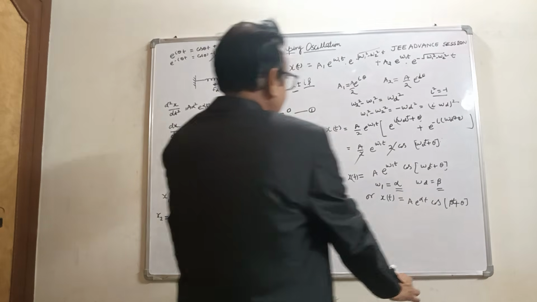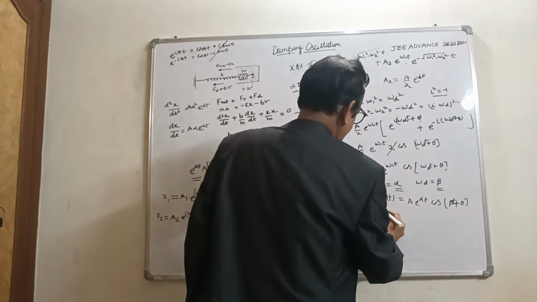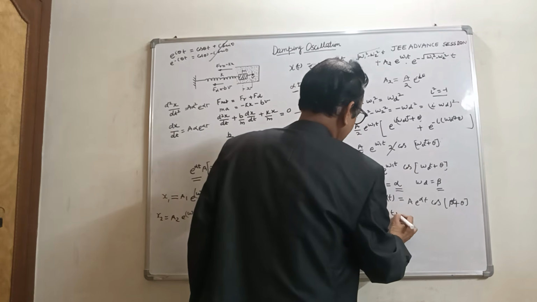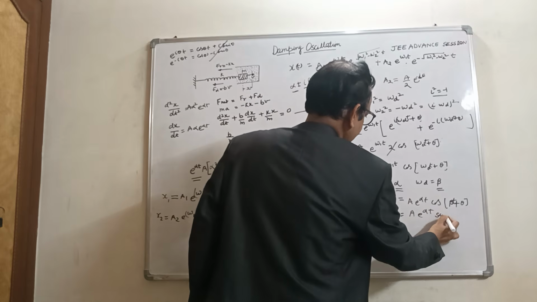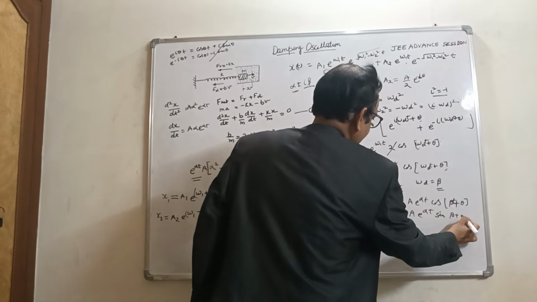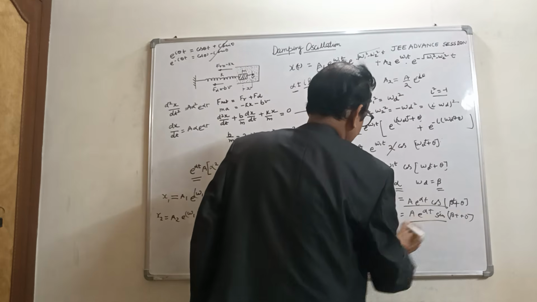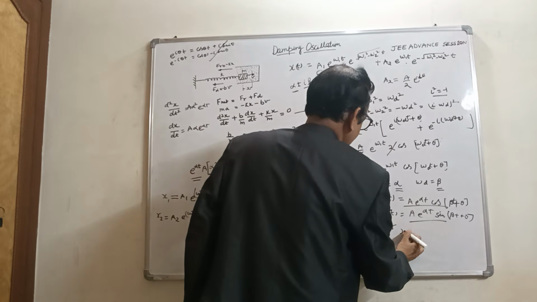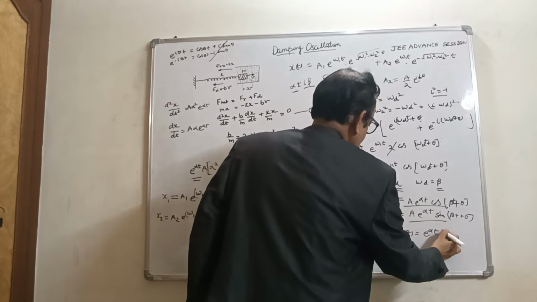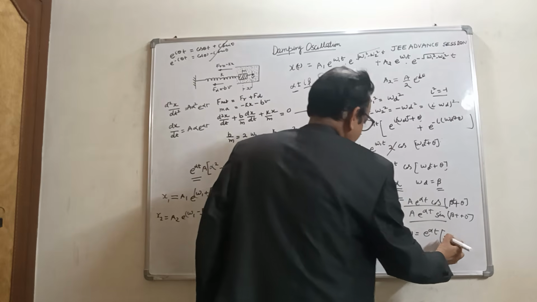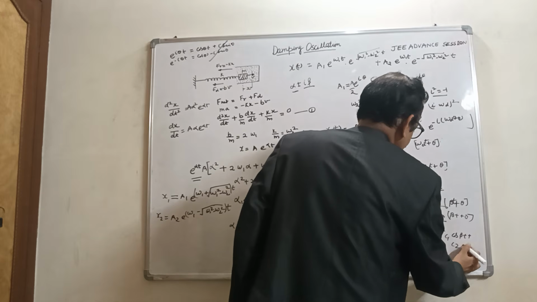We can also write x t as a e raised to power alpha t sin of beta t plus theta. This is in sine function, that was cos function, and the third way we can also write e raised to power alpha t into c1 cos beta t plus c2 sin beta t.